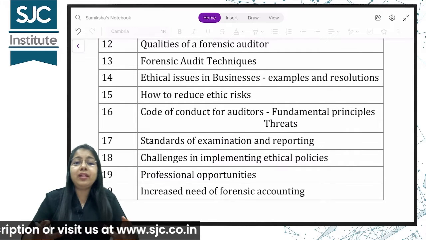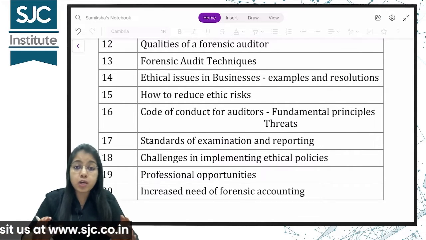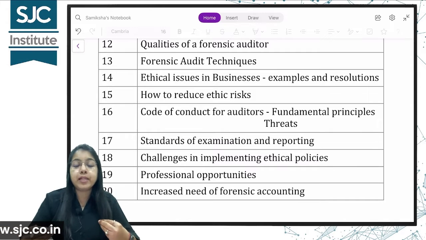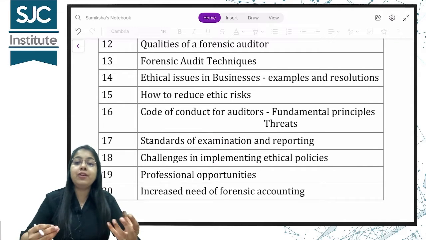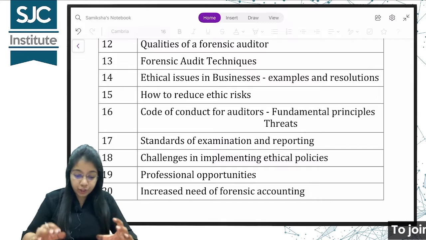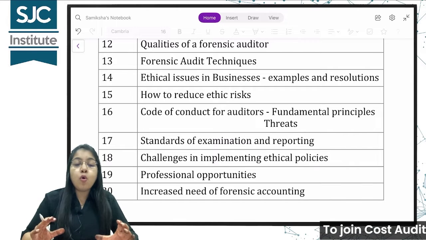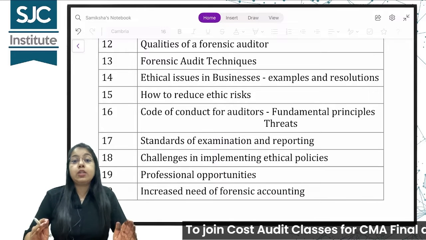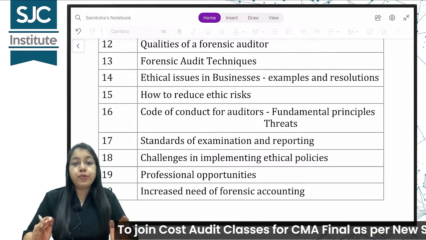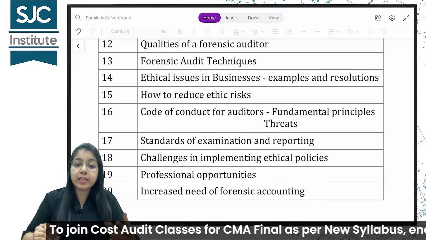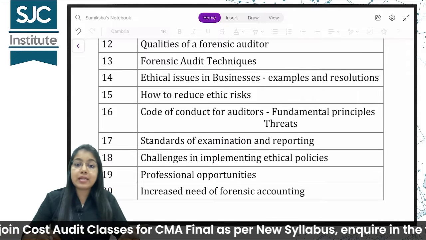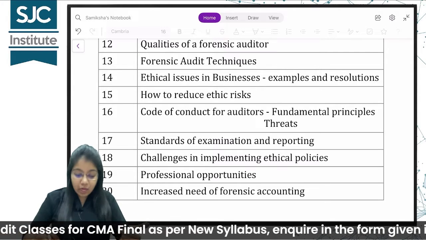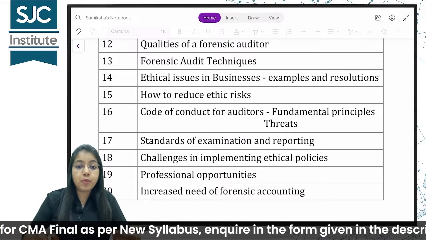Then there are some ethical issues in businesses because of which frauds take place. So examples of those and resolutions. How to reduce the ethical risks. Code of conduct for auditors. What are the fundamental principles that as an auditor we need to follow? Threats to the auditor's independence. Then standards of examination and reporting. Challenges in implementing the ethical policies.